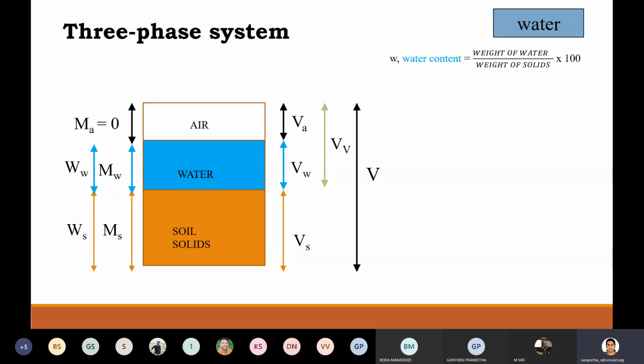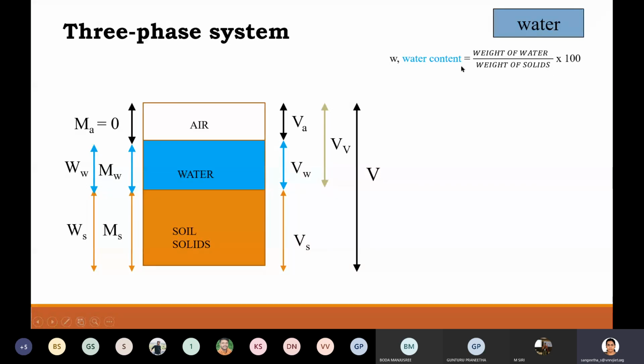So if you bring soil directly from the field, it may be in wet condition. If you keep it in a hot air oven, then it will be totally dry. So difference between wet weight and dry weight will give you how much amount of water was present in the soil. So weight of water divided by weight of solids into 100 gives me water content.